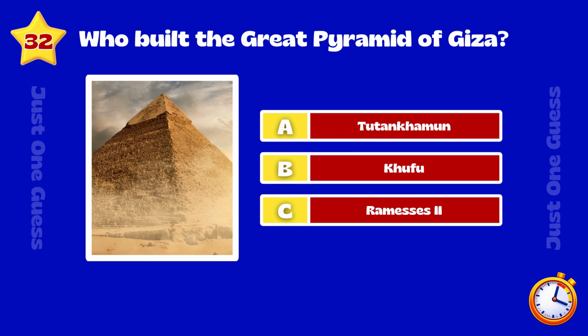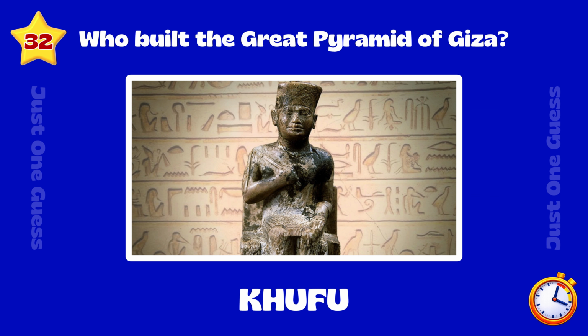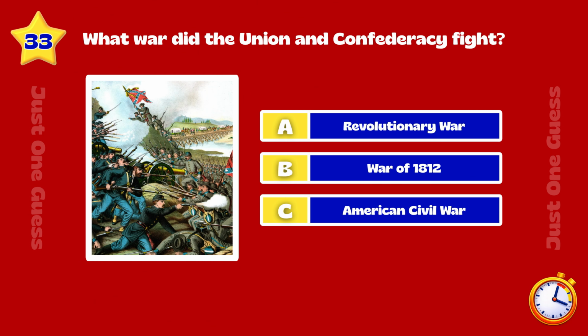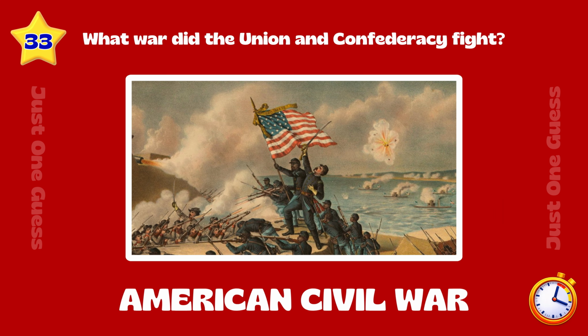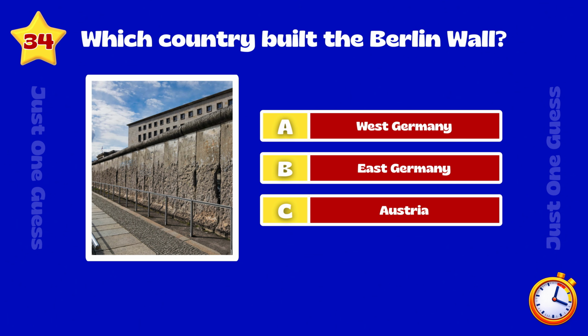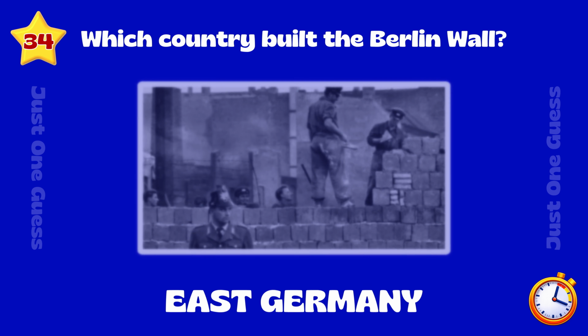Who built the Great Pyramid of Giza? Khufu. What war did the Union and Confederacy fight? American Civil War. Which country built the Berlin Wall? East Germany.